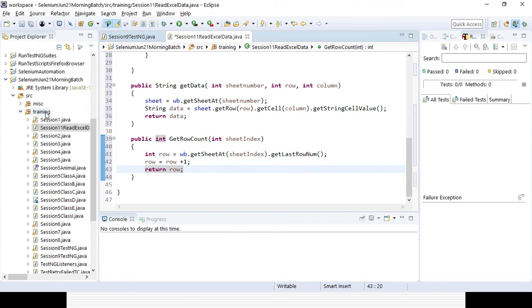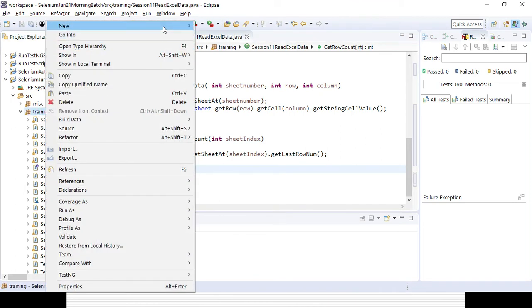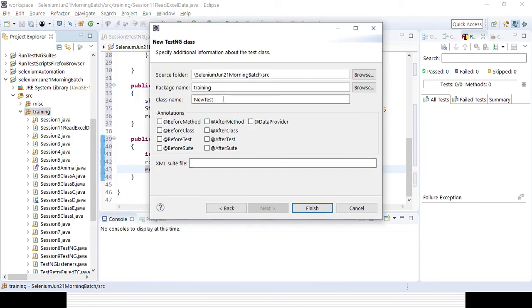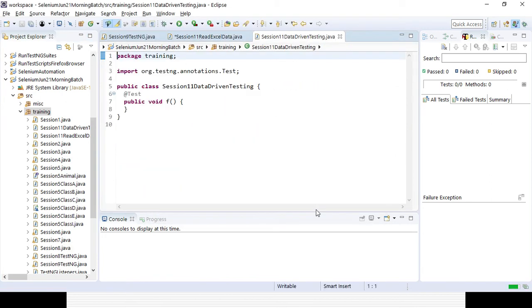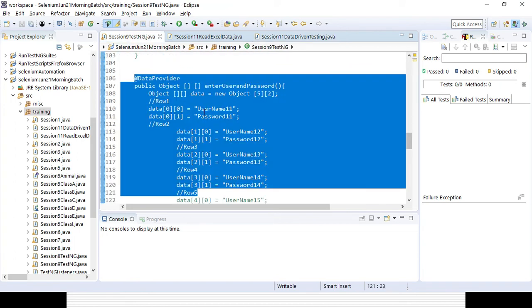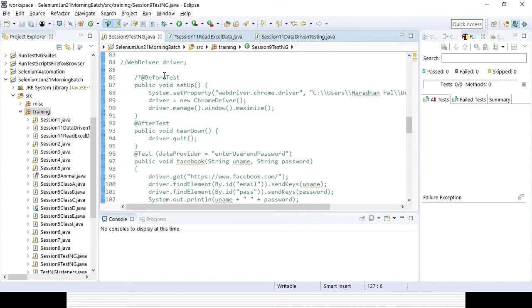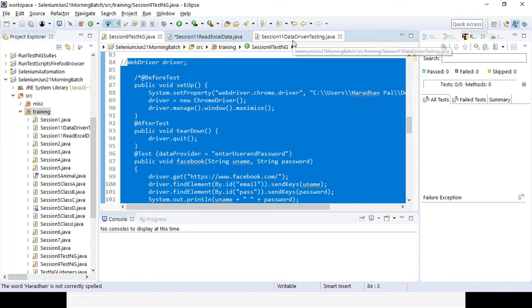Okay. Now I will be creating another class. Maybe I can create a TestNG class, where I will be reading everything through TestNG. It will be my test class, right? So say session 11 data driven testing on the finish. Here I will take the code written last time. I want to show you how it is linked. So here I am simply pasting the code.